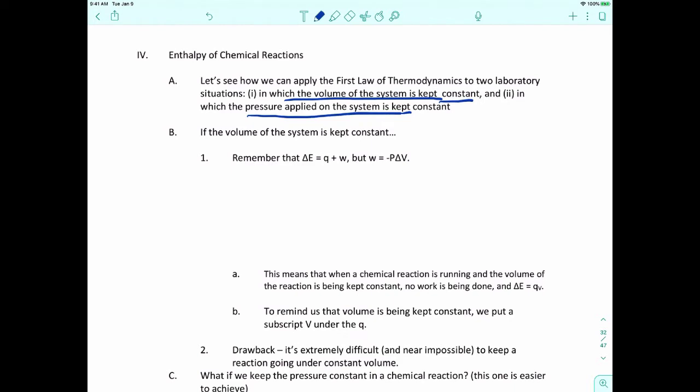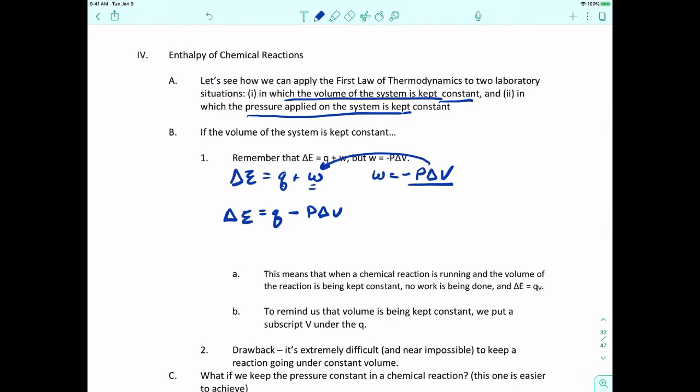Now, keep in mind that the first law says that change in internal energy is equal to Q plus W. But what we learned in the last video was that work, if we define this in terms of chemistry instead of physical definition, is equal to negative P delta V. So I'm going to replace the W term in the first law equation with negative P delta V. If I pop that value in, I get that the change in internal energy is equal to Q minus P delta V. All right, so here it is.